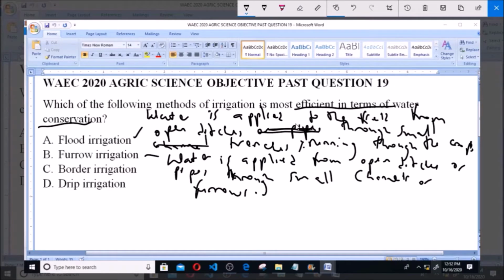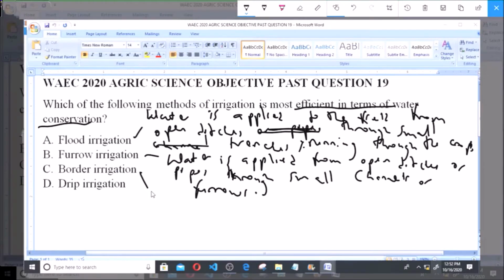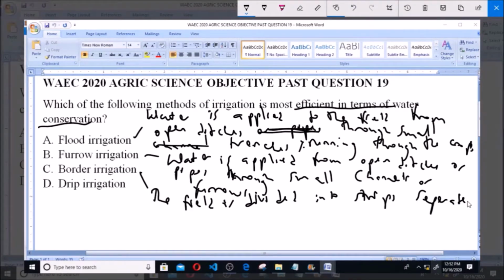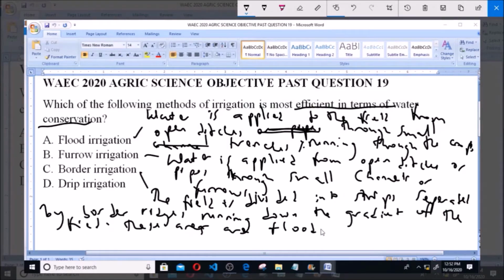Now, option C says border irrigation. In border irrigation, the field is divided into strips separated by border ridges running down the gradient of the field, and then these areas are flooded during irrigation. And lastly, option D, drip irrigation.